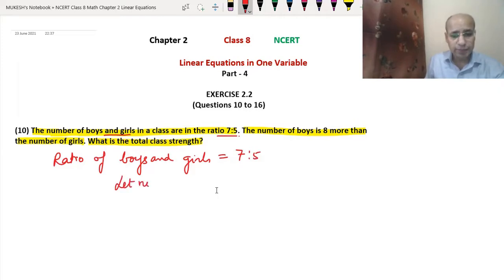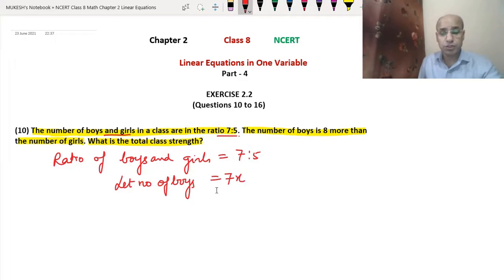So let the number of boys equal 7x. As we have done in previous questions also, whenever a ratio is given, we just write one variable, the same variable, along with both the ratios. So let the number of boys be 7x and the number of girls then 5x.